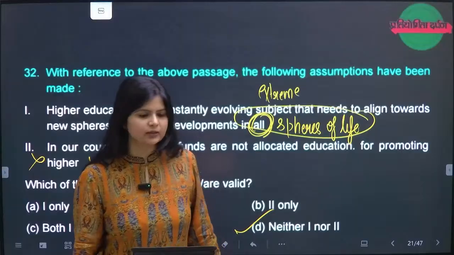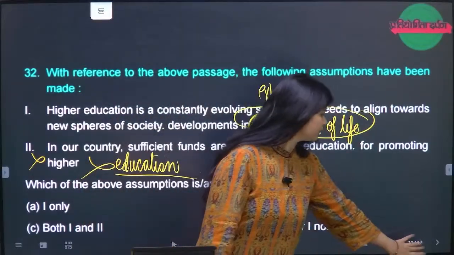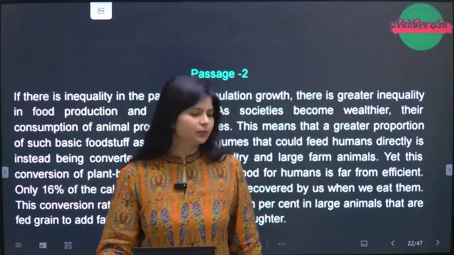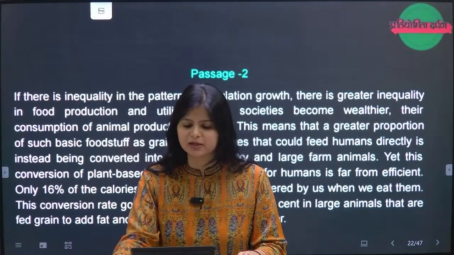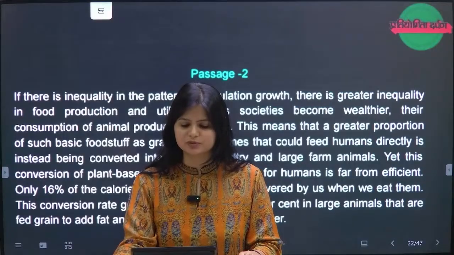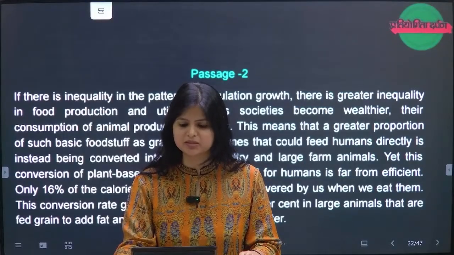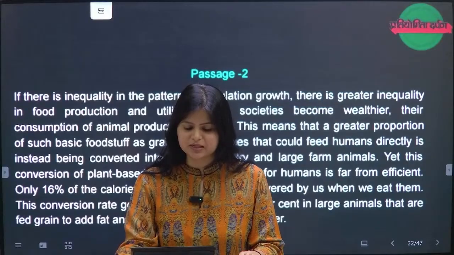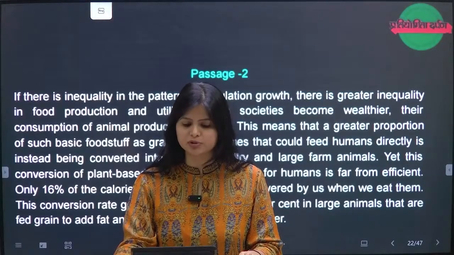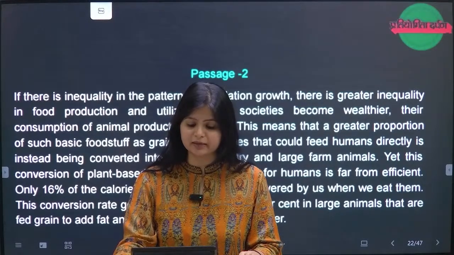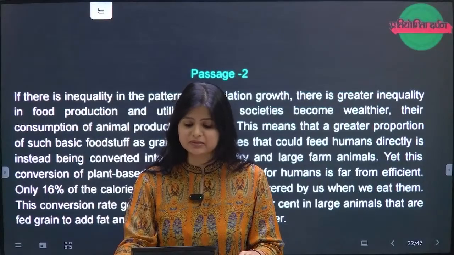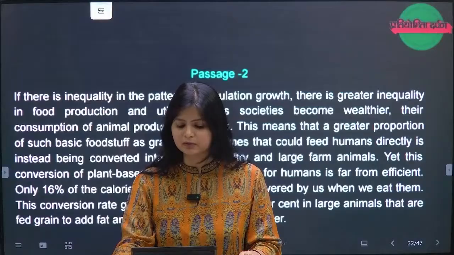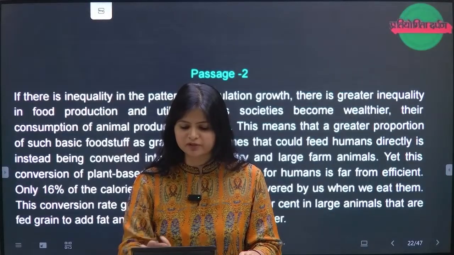If there is an inequality in the pattern of population growth, there is a great inequality in food production and utilization. As societies become wealthier, their consumption of animal products increases. This means that a greater proportion of such basic foodstuff as grains and legumes that could feed humans directly is instead being converted into feed for poultry and large farm animals. Yet this conversion of plant-based food into animal feed for humans is far from efficient.